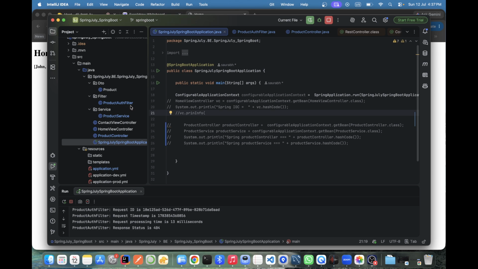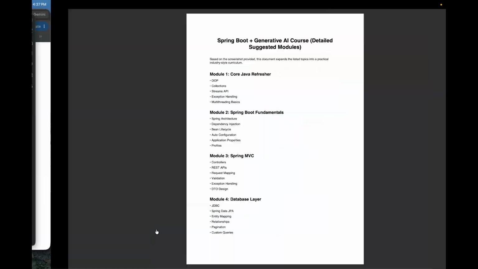Okay, so we were on the syllabus. Once again, this one we are done with, till the controller. Here we are understanding Spring MVC in more detail, like what a filter is. In the next classes we'll understand the interceptor. These are very important. Then probably today we'll start REST API and request mapping, and then validation and exception handling. We'll go through these one by one.